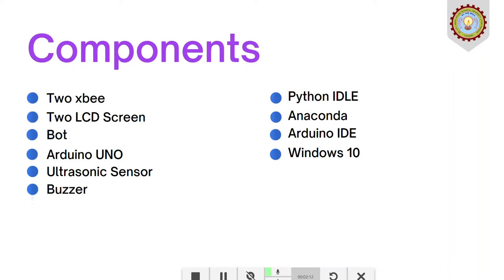The components we have used in our project are two Zigbee, two LCD screens, a bot, obviously, an Arduino Uno, an ultrasonic sensor, buzzer, Python IDE, Anaconda, Arduino IDE, and Windows 10.